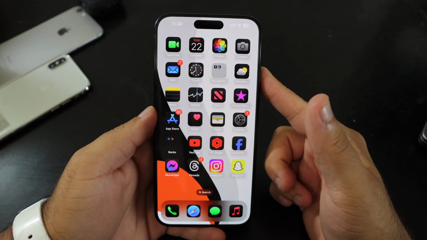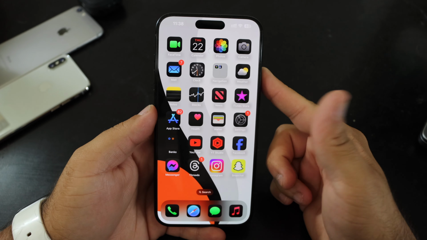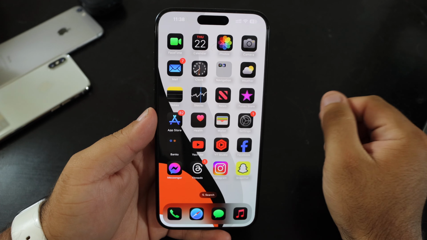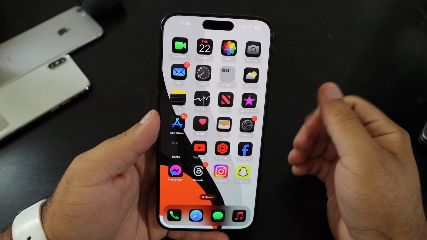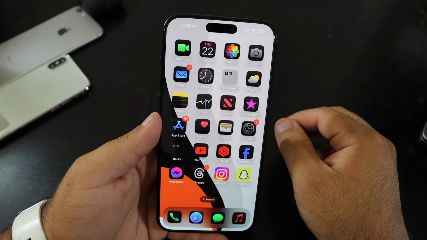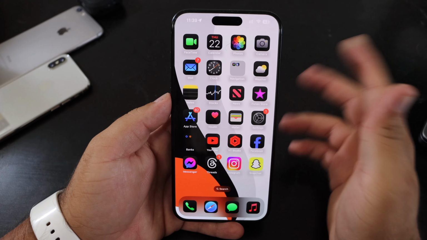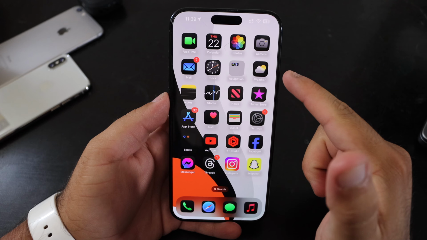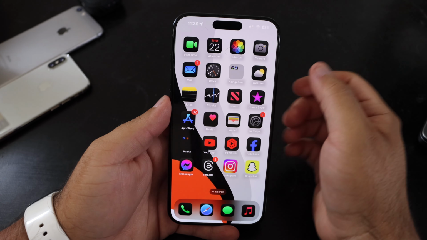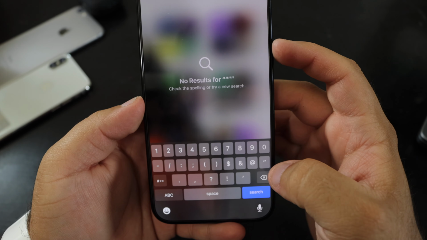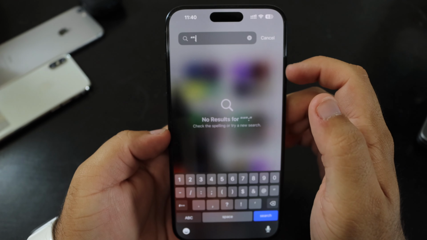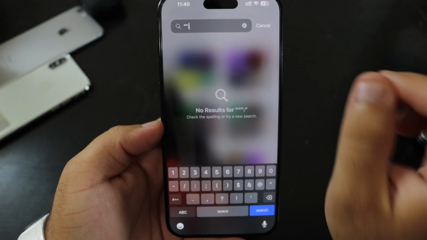Hopefully I do manage to get it here on camera, but we haven't seen a bug like this in a very long time. With the previous updates, we've had some crashes and some bug issues, and currently with the newer update, this bug you could find in Spotlight Search or in the app library. If we go to our app library and tap on the search, quote and then colon, and then a fourth character, it will crash the device.